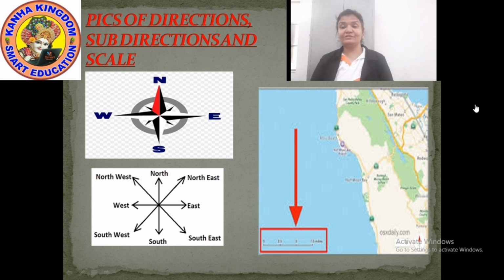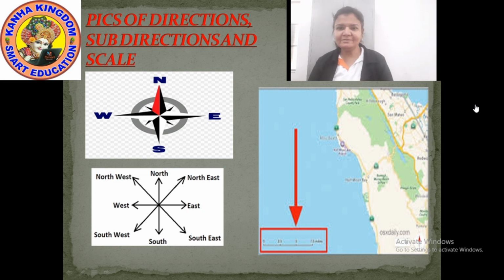Now look at the direction between north and east. It is the northeast direction. Now look at the direction of southeast. It is in between the south and the east direction. Now let's move to the southwest direction. It is in between south and west direction. And northwest direction is in between north and west direction.